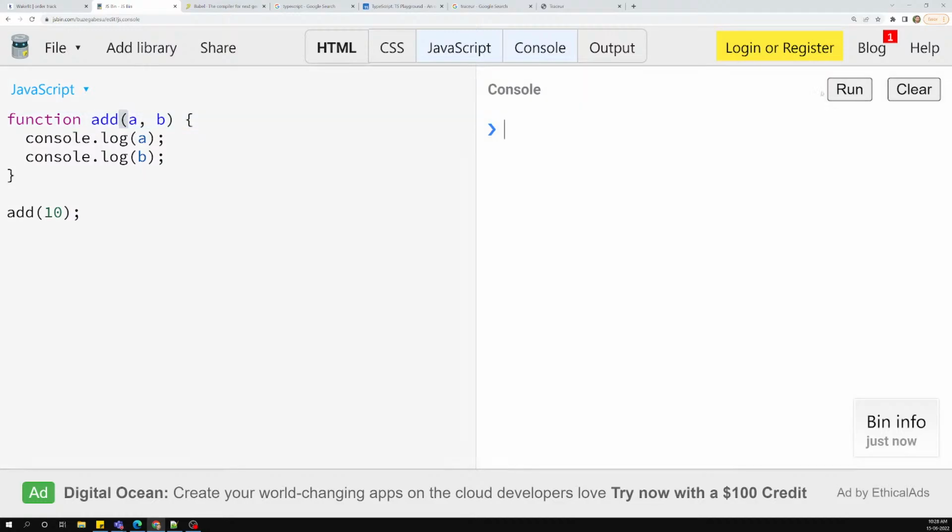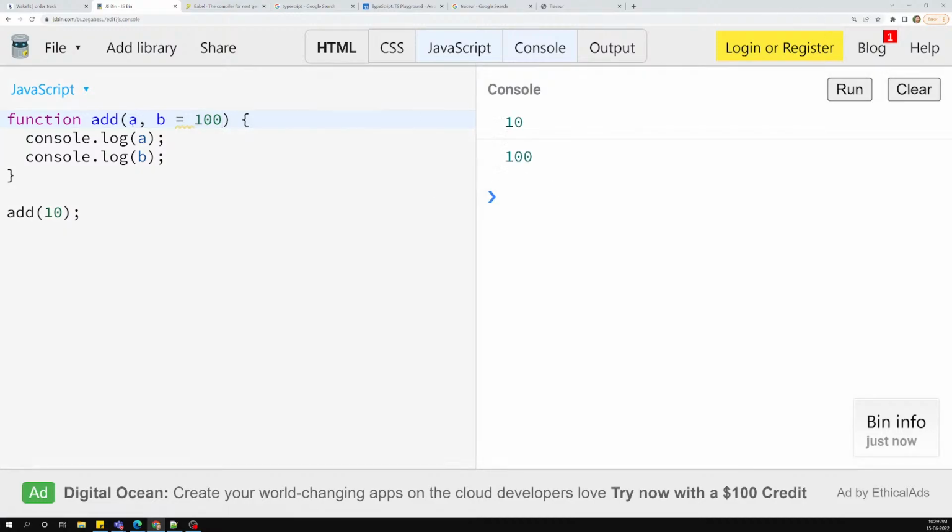Now what could be the b value for this one? As we already know, this will define in our arrow functions or any function. In ES6 we can also define a default parameter for this one. So like in other languages, we can also define the default parameter. Now if I mention it as 100, let's say I have defined it as 100, what could be the output here?